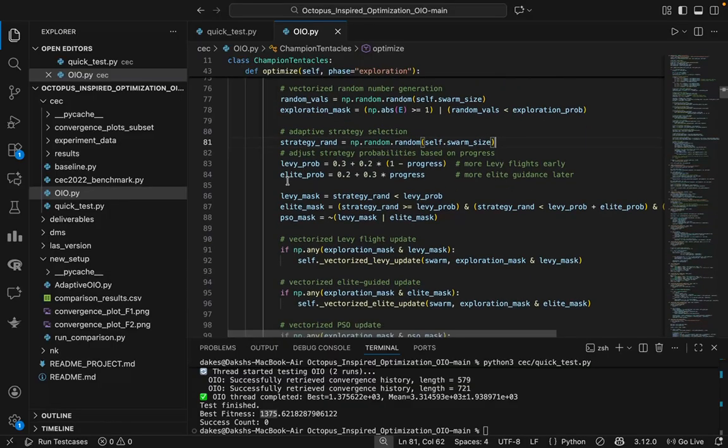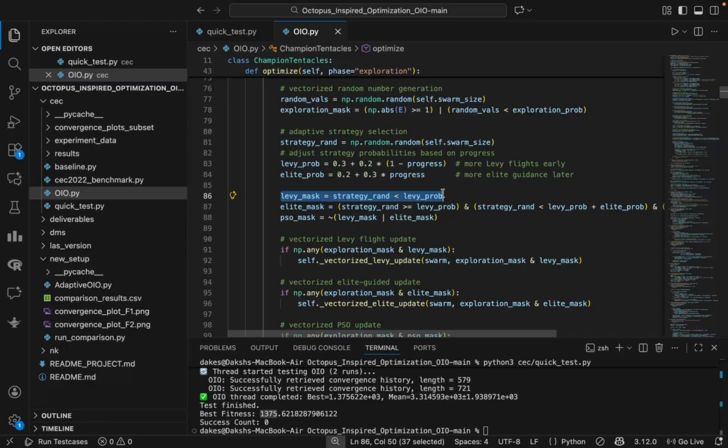So we make this Levy mask, right? Look at this line. It compares a random number against Levy probability. If the number is lesser, it creates a mask for Levy flight. This is a long random jump. This is basically exploration.